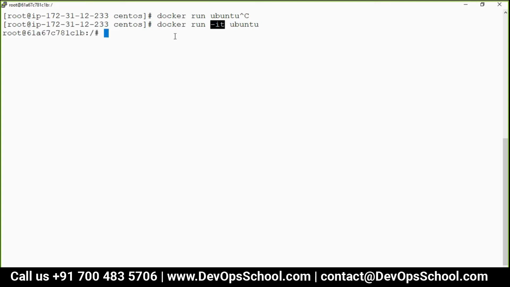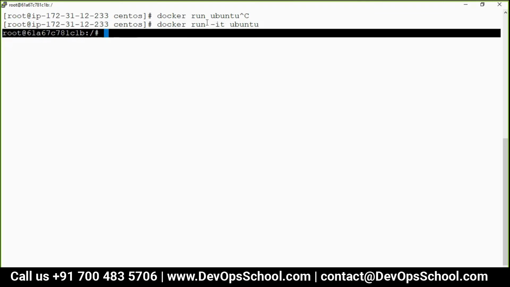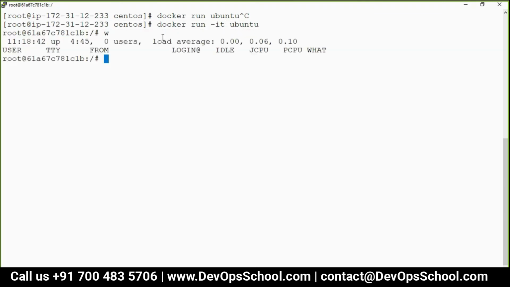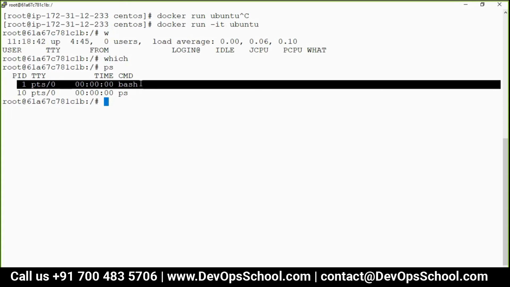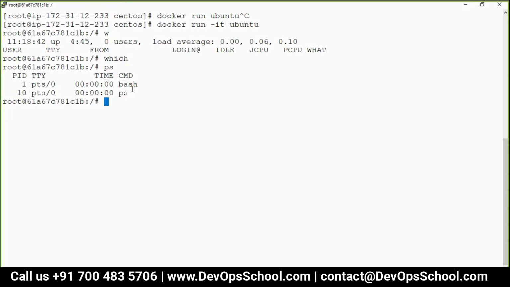So enter. See here guys, you are inside a container. You are interacting with the container. Who are you? See here, and what is that? ps. Bash. Who are you? Bash. See, bash is PID 1. You are bash. Now, if I type exit, what will happen? See, this is the PID one, right? Bash. This is what I am right now.